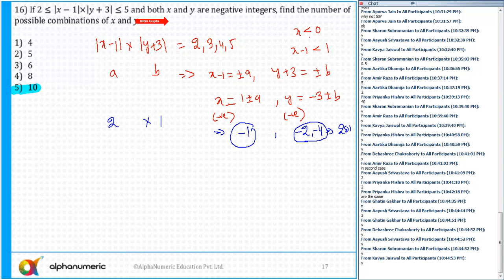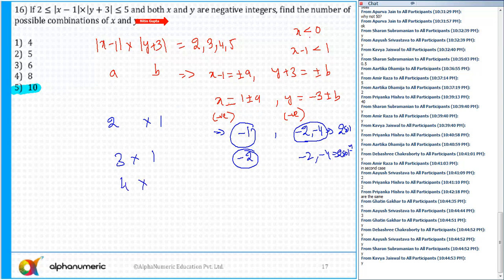So similarly, from 3 into 1. From here, 1 plus 3 is 4, 1 minus 3 is minus 2. X is only minus 2, the second value is not allowed. And again, minus 3 plus or minus 1, again I get minus 2 and minus 4. Again, 2 more solutions.